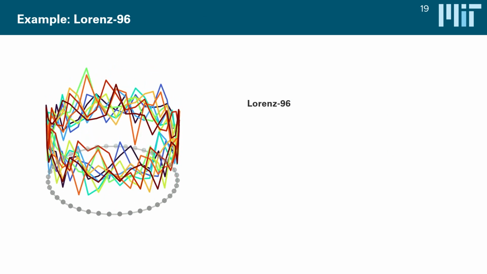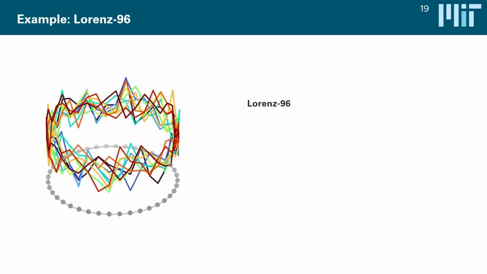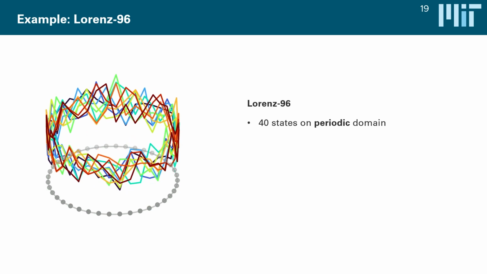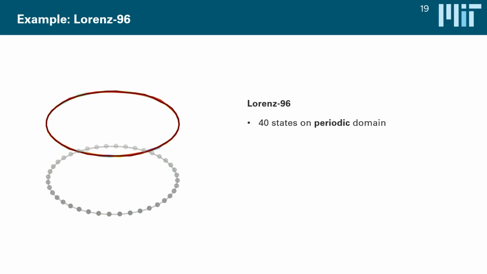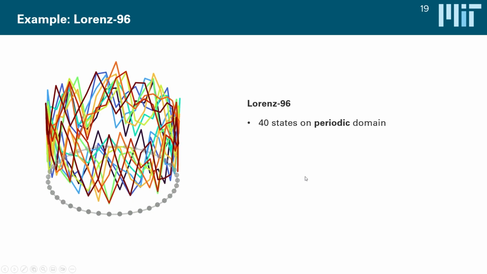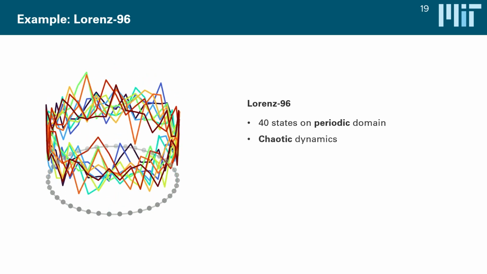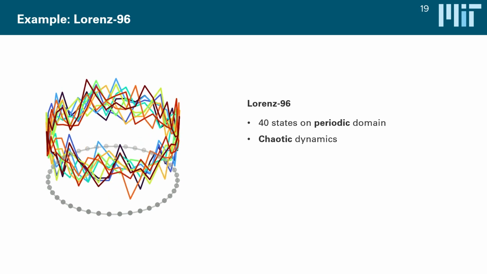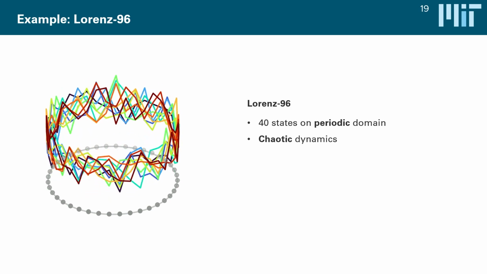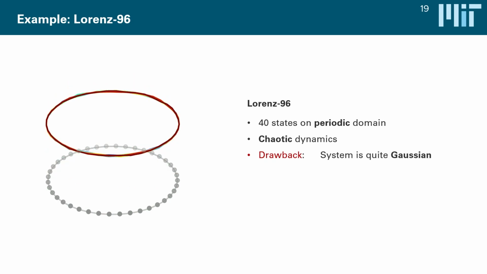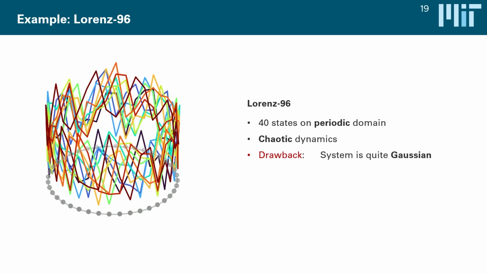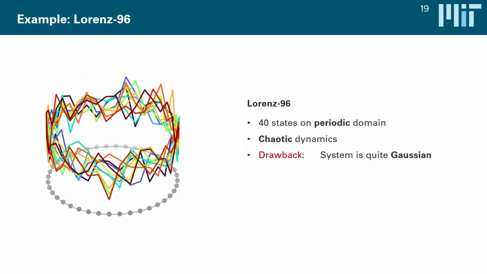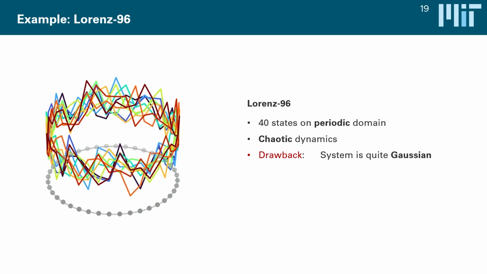where we apply this for nonlinear ensemble transport filtering. In this example case, we used Lorenz 96, which is a very common test case, which has commonly 40 states, which live on a periodic domain, sort of on a circular domain represented as this ring over here. For certain choices of forcing, this system is chaotic. And this might be a bit of a hot take. Despite its nonlinear and chaotic nature, Lorenz 96 is actually a pretty lame test case for nonlinear filtering, because as it turns out, the joint distributions we get are actually very close to Gaussian, which means that the ensemble Kalman filter, a linear filter, is pretty close to optimal.